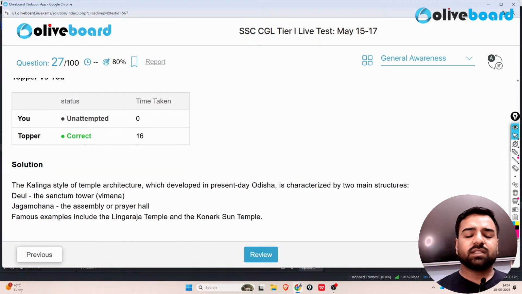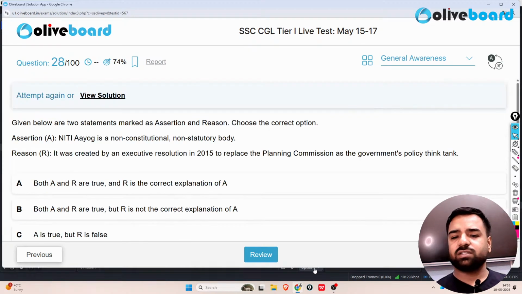So yes guys, the Kalinga style of temple architecture which developed in present day Odisha is characterized by two main structures. That is Deul, the Sanctum Tower, and Jagmohan, the Assembly or the Prayer Hall. So the famous examples include the Lingaraj temple and the Konark Sun temple. Fine. Next, what is the next question?